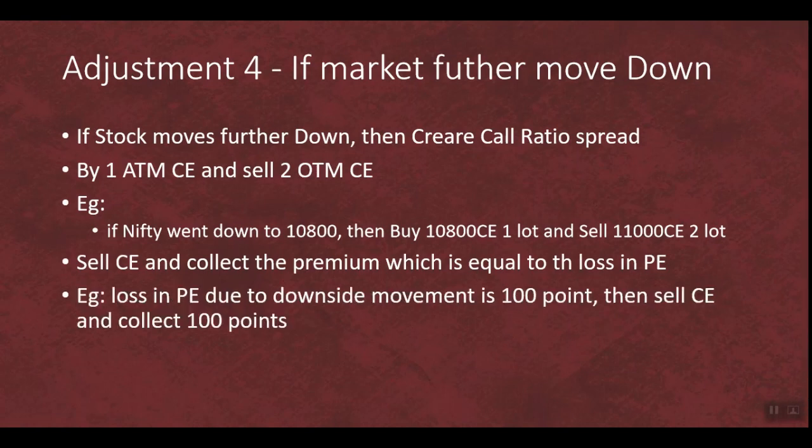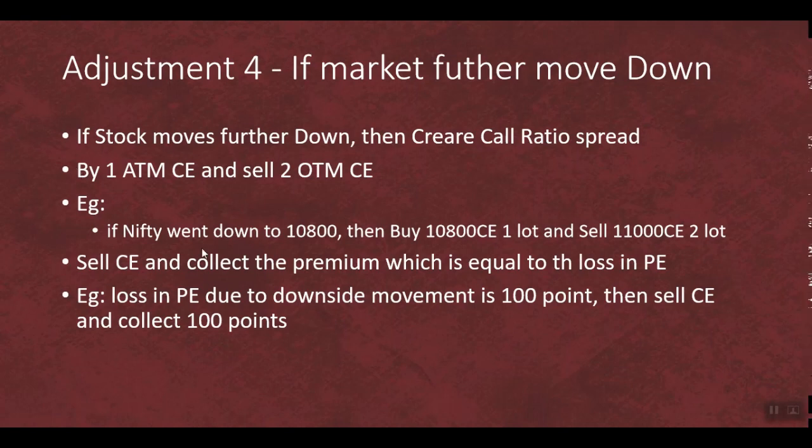So for example, since Nifty has moved down, let's assume that there is around 100 points loss in your put option. So what we have to do is collect that 100 points from the call options. Okay, so whatever loss we are making in the put option, we need to get that from the call option.